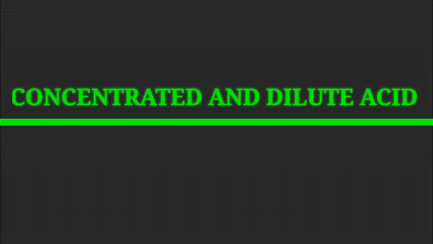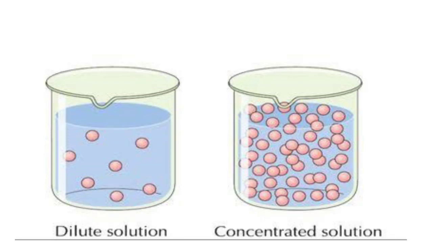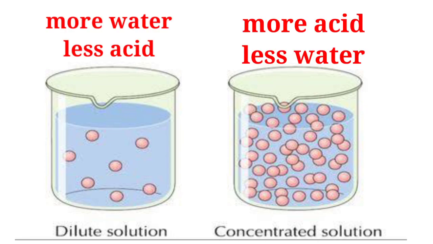Based on the amount of water present in their solution, acids may be classified into dilute acids and concentrated acids. A solution of an acid that contains a small quantity of water is called a concentrated acid, whereas a solution that contains a larger quantity of water is called a dilute solution, or you can say dilute acids. Adding more water to a concentrated acid can make it dilute.